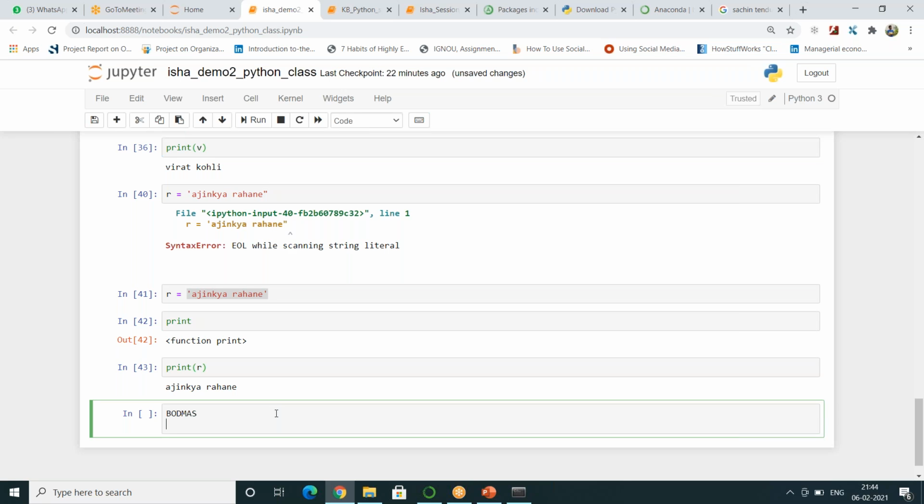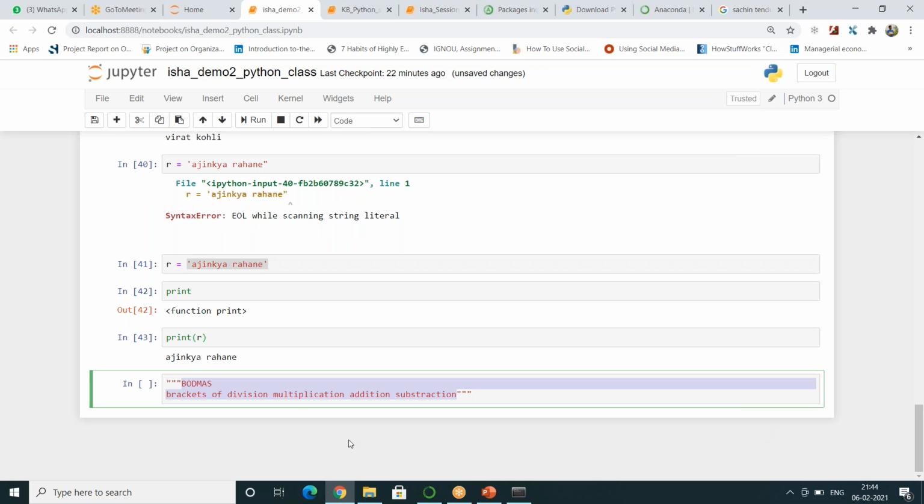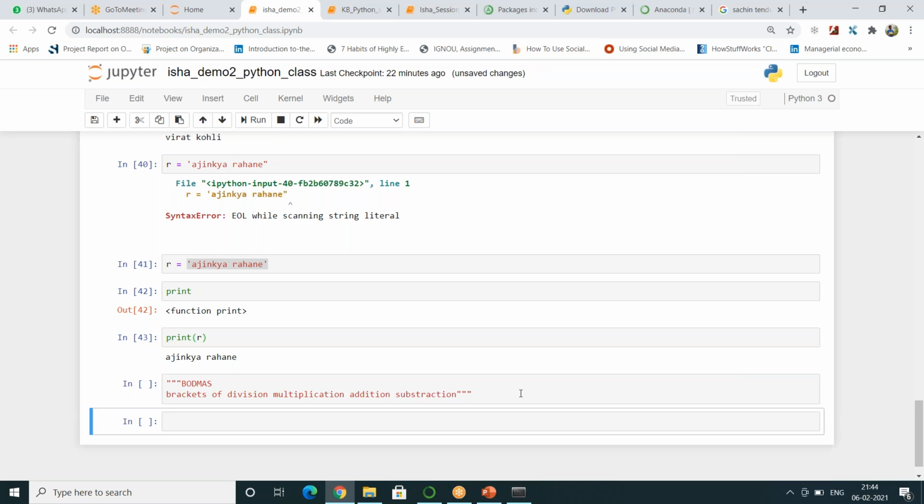The order of precedence for calculations is BODMAS: brackets, division, multiplication, addition, subtraction. Okay, so this is the rule within Python. If you notice, whenever I want to comment something out, I am writing it in 3 quotes. Okay, so there are 2 types of comments within Python.